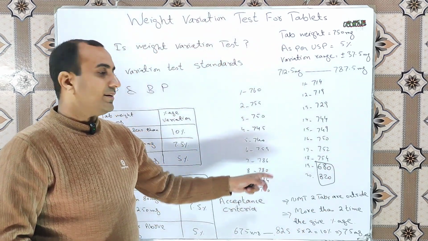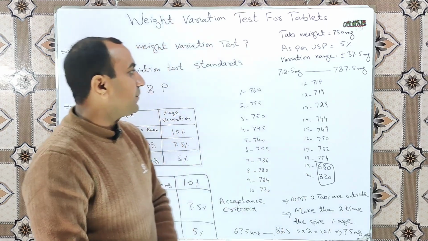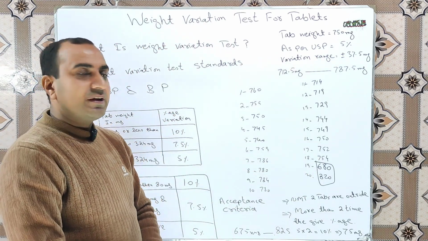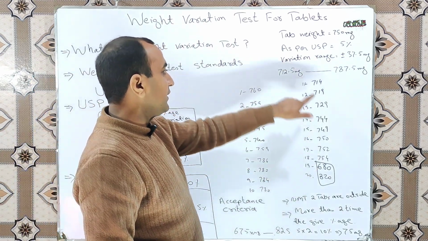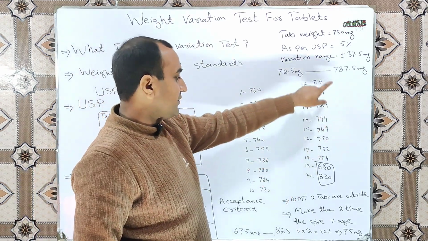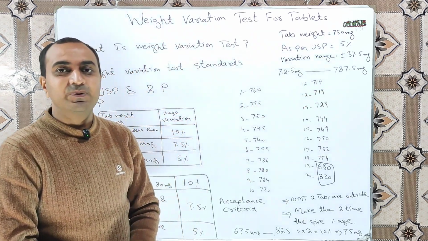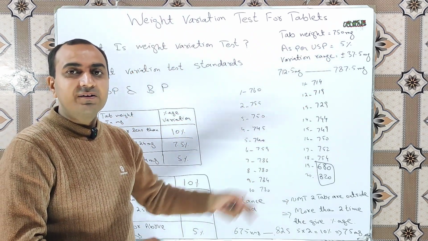Our 18 tablets are within the range but 2 tablets are outside it: 680 is out from the lower side and 820 is out from the upper side, but the test will still be considered pass.